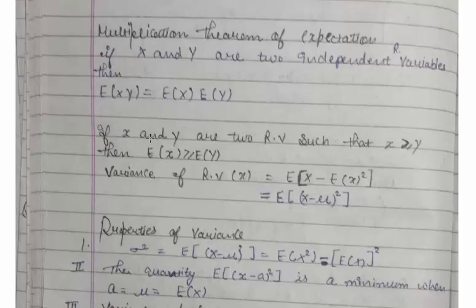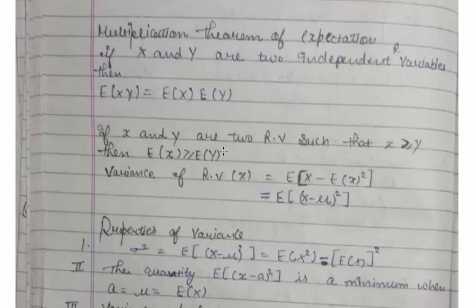Let us suppose x and y are two random variables such that x is greater than or equal to y, then expectation of x is also greater than or equal to expectation of y. If one variable is greater than or equal to another, then the expectation of the greater value is greater than or equal to the expectation of the lesser value. Now the variance of a random variable x.